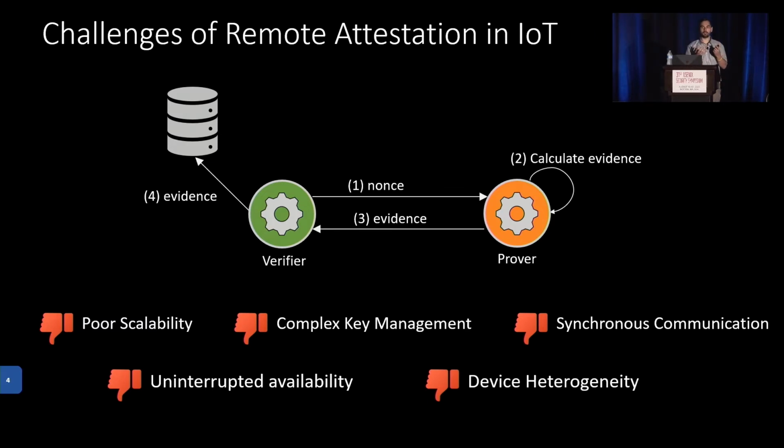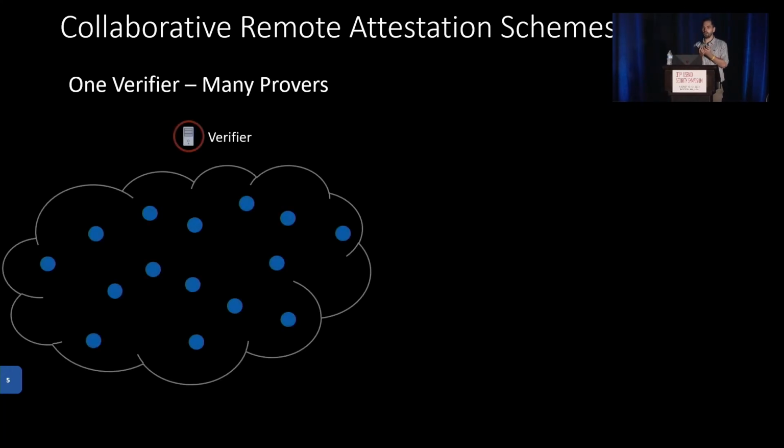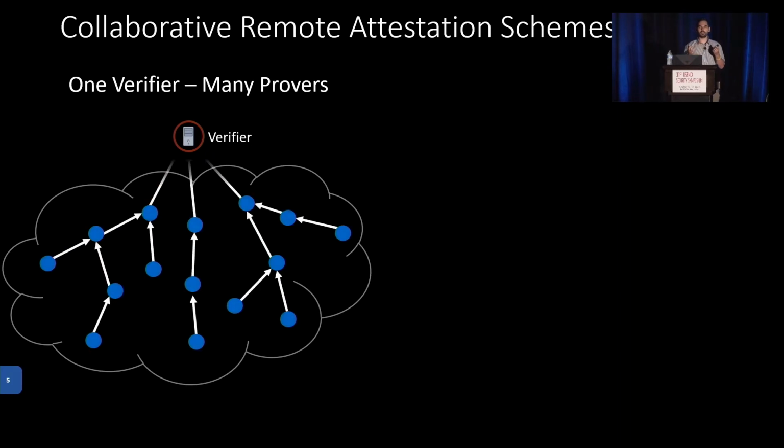To overcome some of these limitations, so-called collaborative remote attestation schemes emerged, and we classified them into two different categories. The first one being schemes that consider one verifier and many provers. This means we have one verifier who can attest a whole network of prover devices at once. This is usually done by having some kind of predefined structure, like a tree or a ring structure.